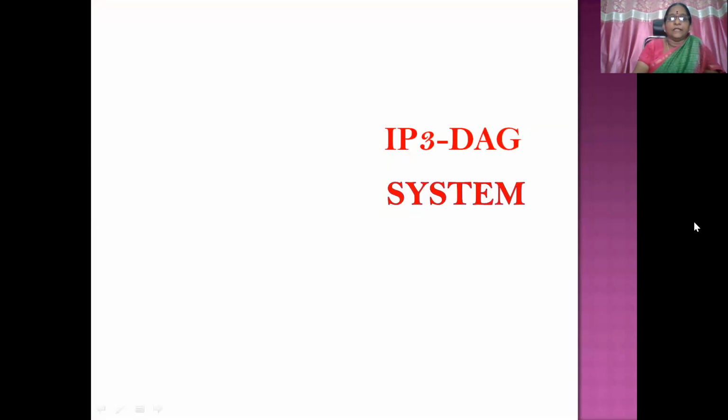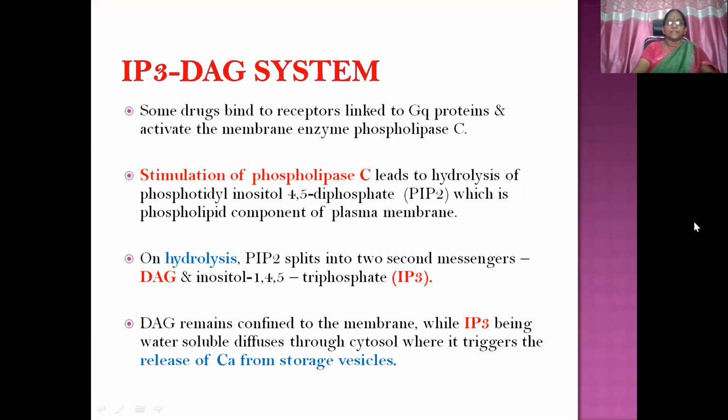Then the IP3-DAG system. Cyclic AMP is one. The second one is the IP3-DAG system. Some drugs bind to receptors linked to GQ proteins. So we have seen GS, GI, and GQ. And they activate the membrane enzyme phospholipase C. That's what we have seen in the earlier slide. So whenever GI proteins, GS proteins, they are connected to adenylate cyclase, whereas GQ proteins, they are connected to the phospholipase C enzyme.